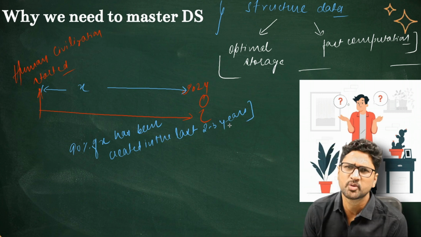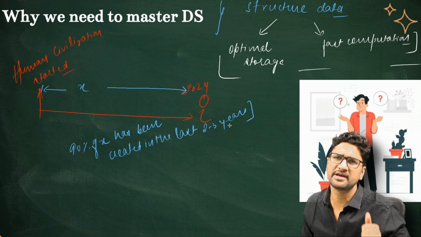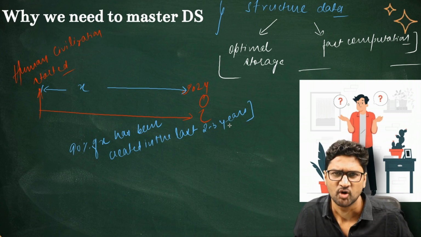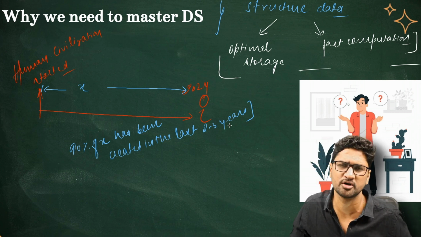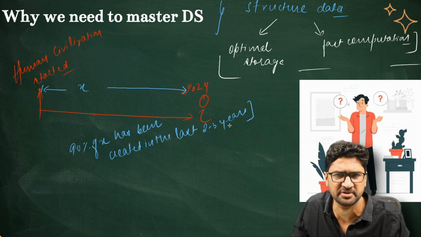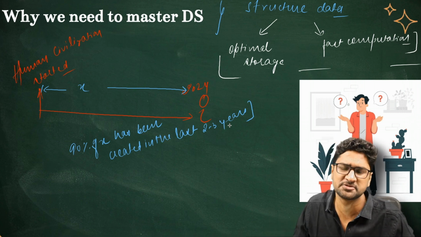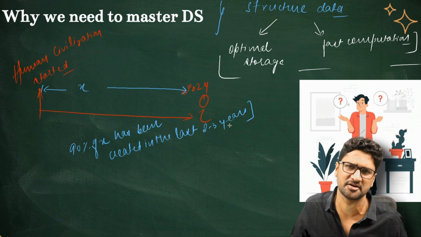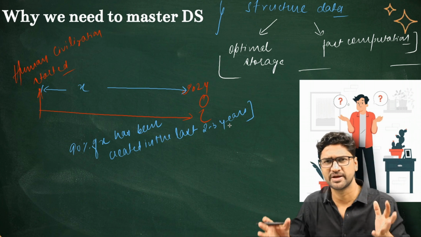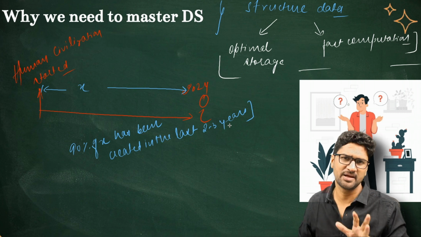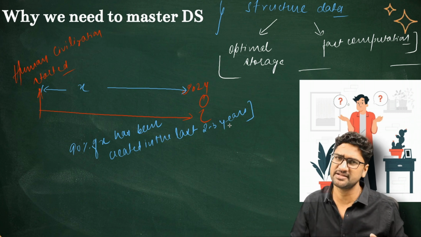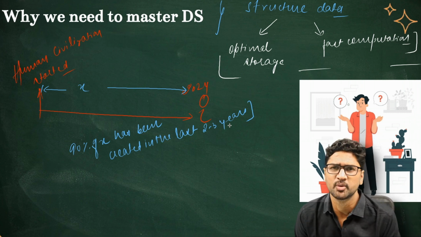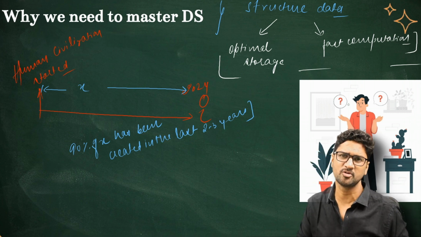What I'm trying to say is that today's data is being created at a very large volume, at very high velocity. Almost any organization, any company that you go and work for, be it social media, search engine, edtech, space, health, or banking, almost every sector has become data hungry. Almost every company today has to deal with data, play with data, and using the data, they take data driven decisions. People are saying data is the new oil.